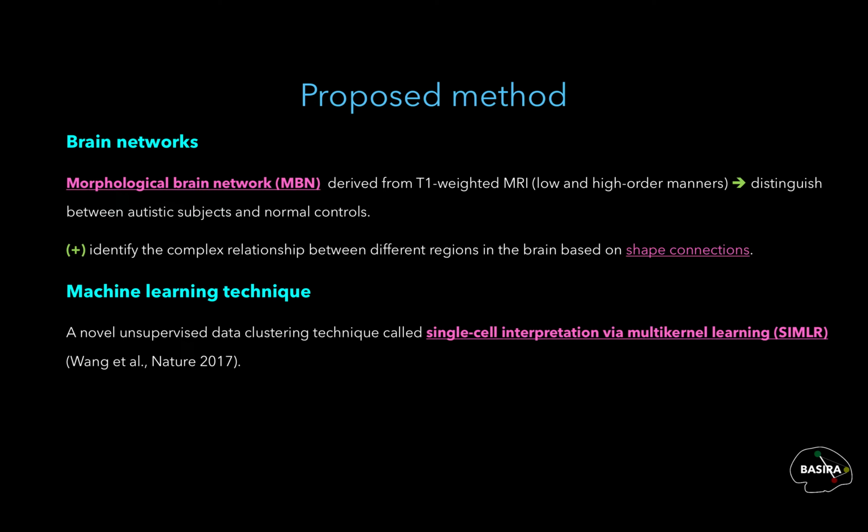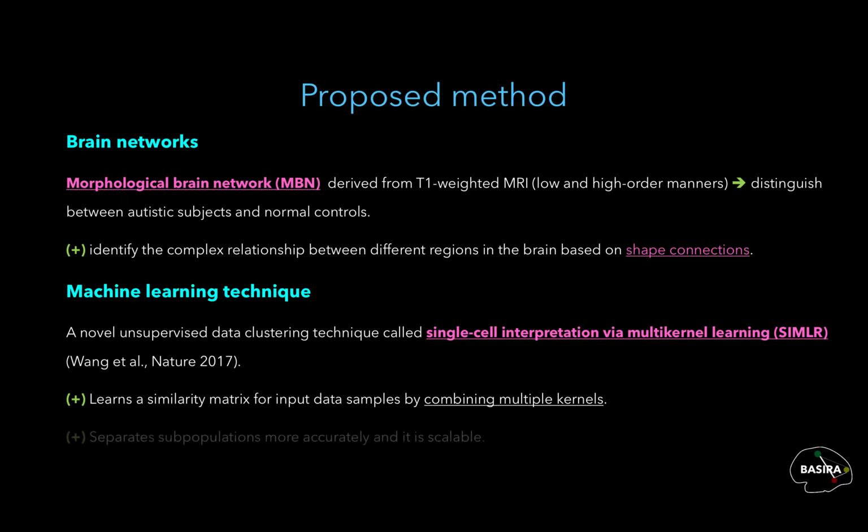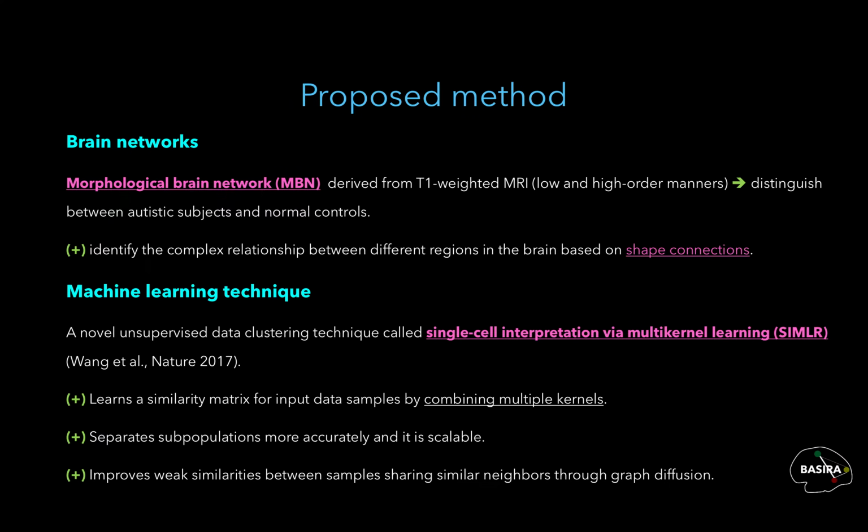This technique has several merits. First, it efficiently learns a similarity matrix to encode the relationship between input connectomic samples by combining multiple kernels. And we know that learning a good similarity matrix between data samples produces better clustering results, so the key here is learning a reliable similarity matrix. Second, it's scalable and separates subpopulations more accurately. And finally, it improves weak similarities between samples sharing similar neighbors through graph diffusion.